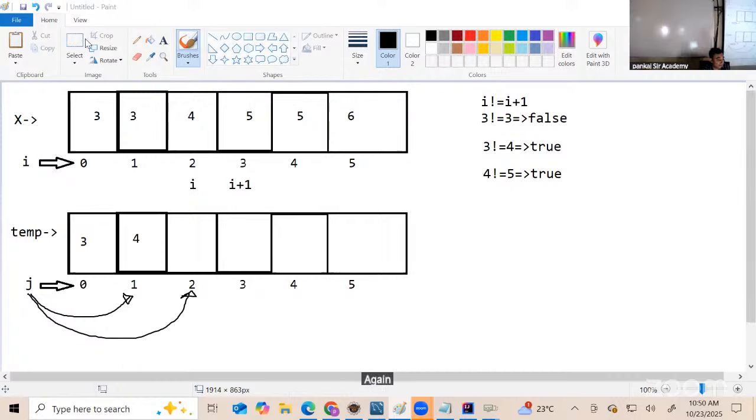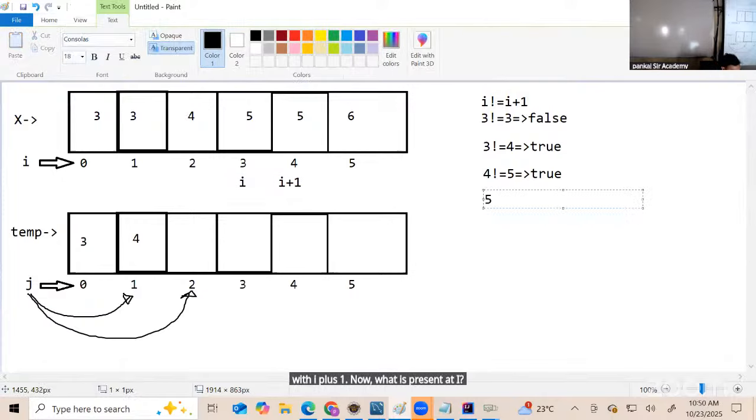Again, this time I'm going to compare the value at i with i plus 1. Now what is present at i? 5. 5 not equal to 5. True or false? False. If false, don't take any action. Leave it as it is.